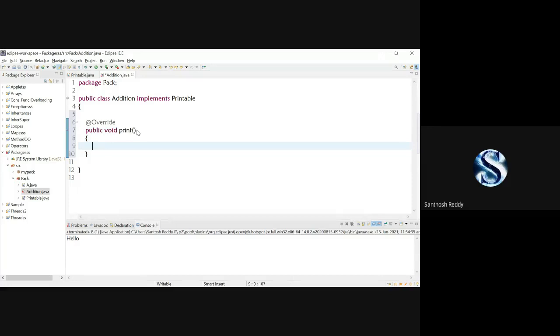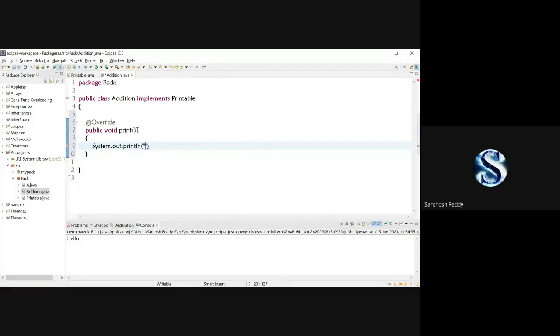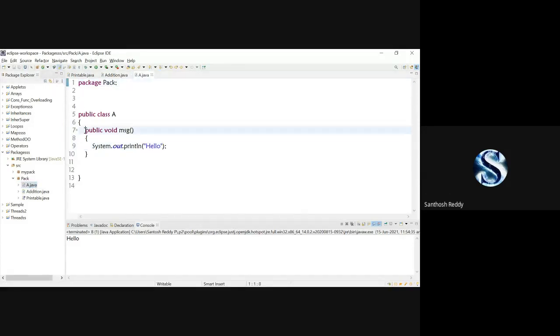Now here I'm just going to implement something, like system.out.println, hello students, you people are very good. And give a semicolon. That's it. Save the code. Now I'll go to a.java. Here I'll write a method like public static void main, String args.